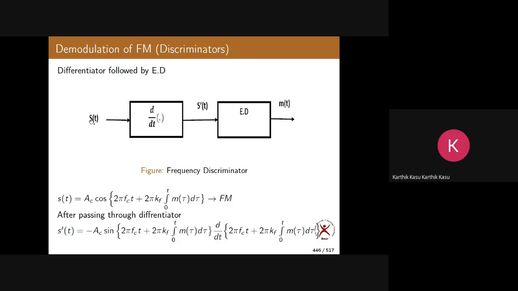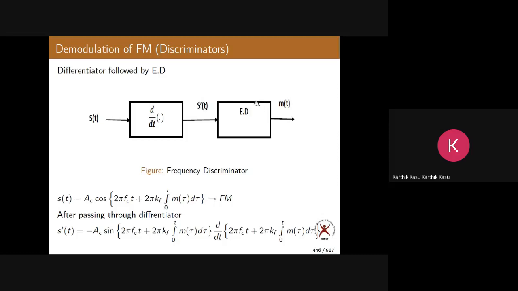See here, what is happening is we are taking S of t, which is the FM signal. We are differentiating that FM signal and getting S dash of t. Now if you compare with the AM signal, A_c (1 + k m(t)) cos 2πf_ct, it is similar to an AM signal basically. So what is the purpose of ED? It will detect the envelope of the signal. Yes or not?